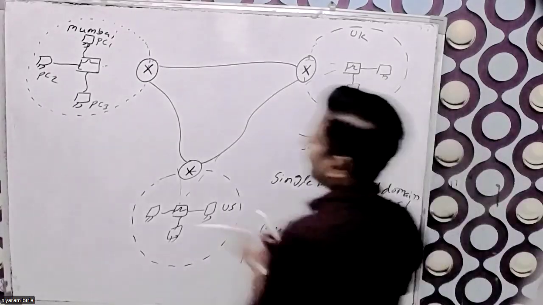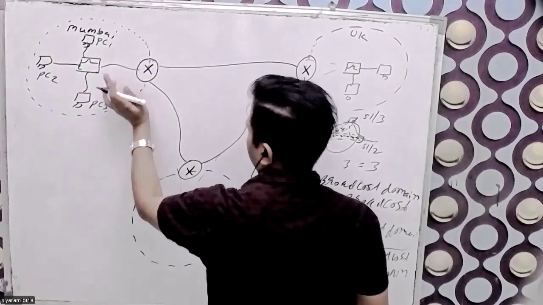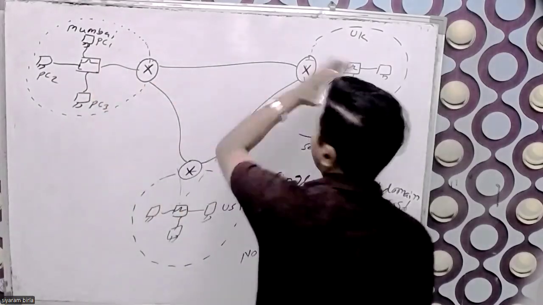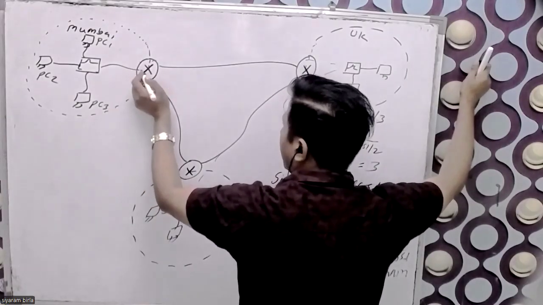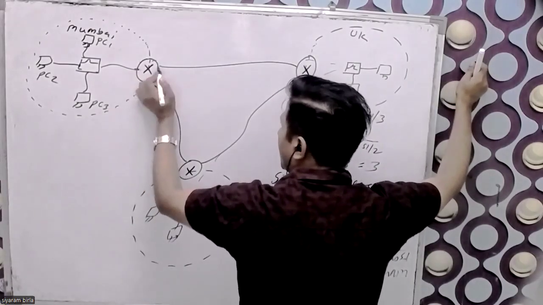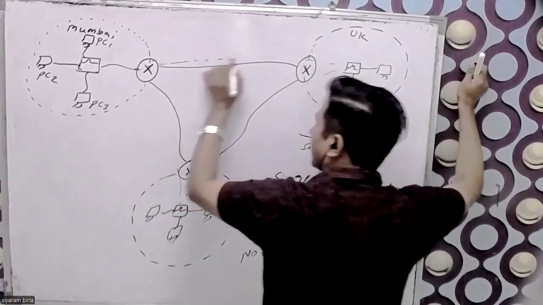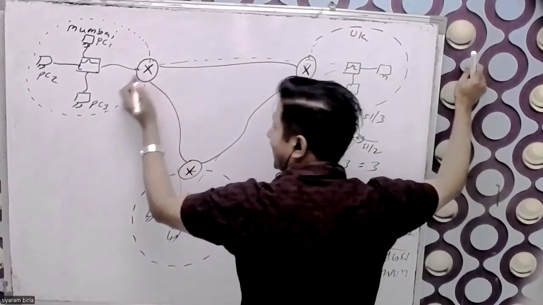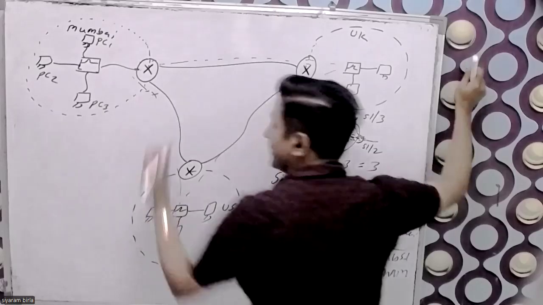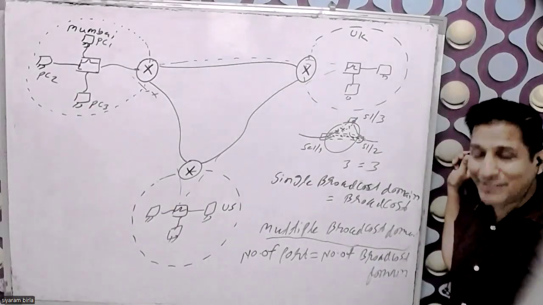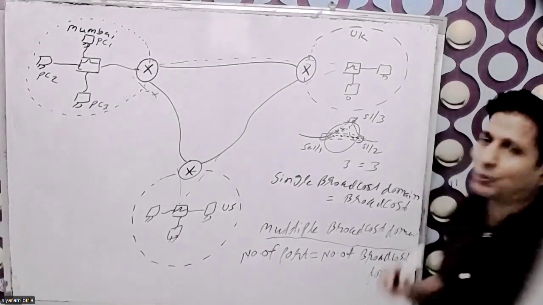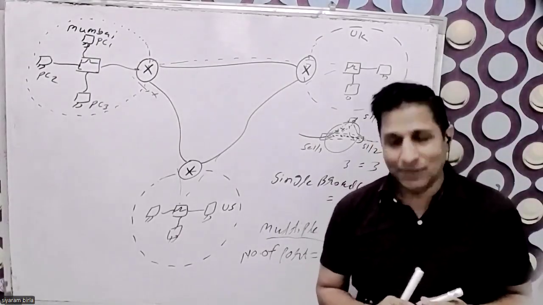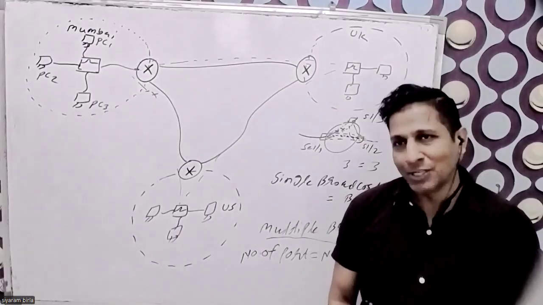Whenever any packet comes from this lane and wants to communicate with another office, suppose the UK office, the packet comes via this port and goes directly to that port. It doesn't send it to this side or that side. So this device divides the single broadcast domain into multiple broadcast domains. That is the advantage of this box.